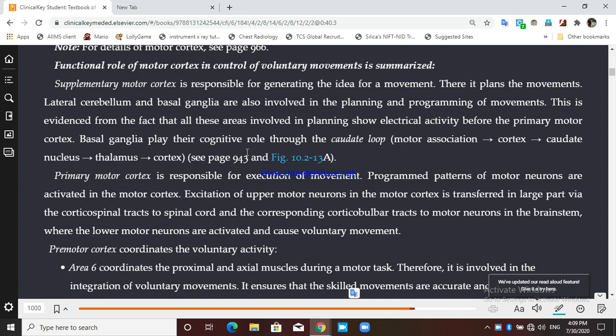Basal ganglia play their cognitive role. If you have read the direct loop in the basal ganglia, there were two loops. One is the caudate loop and one is the putamen loop. The caudate loop is mainly for the cognitive function, thinking function, and the actual motor loop is the putamen loop. Okay, you must have studied both these loops.